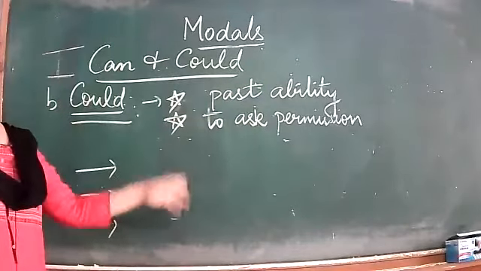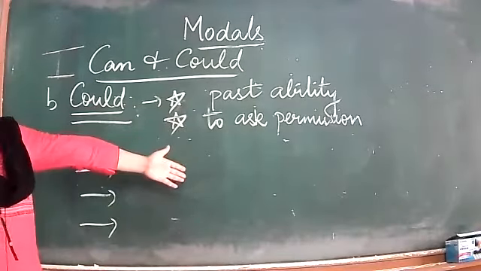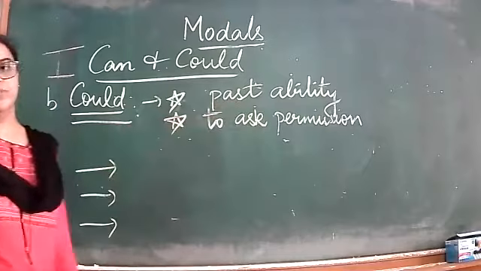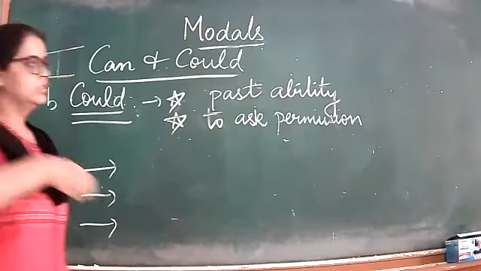I will ask you a question. You have made sentences, I will ask you. First we discuss. Past ability. Second one is to ask permission, and it is a very polite form, a formal form. Polite one.